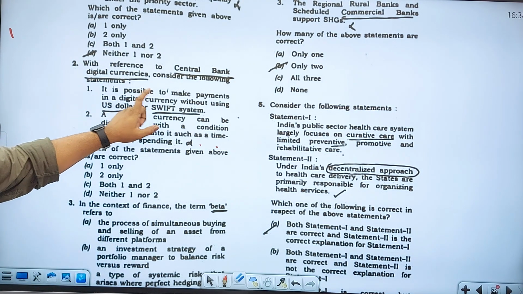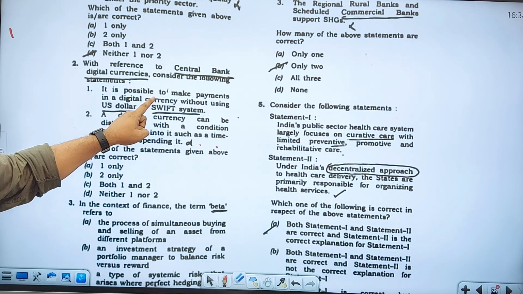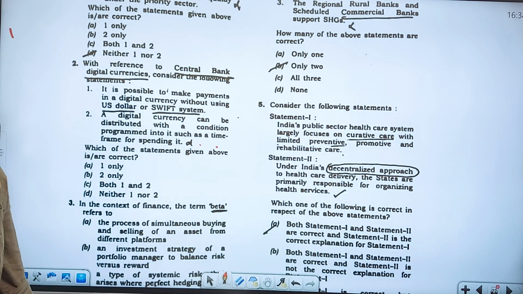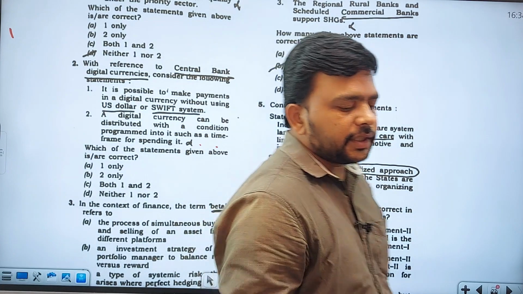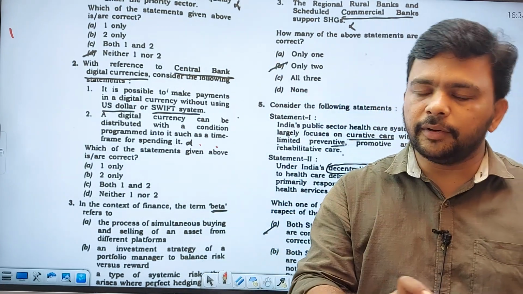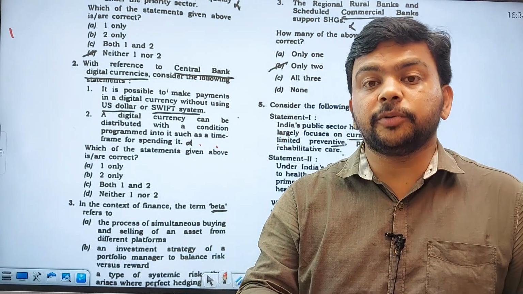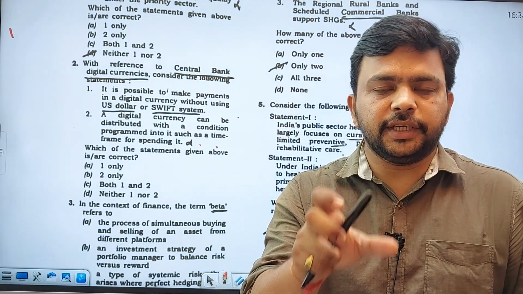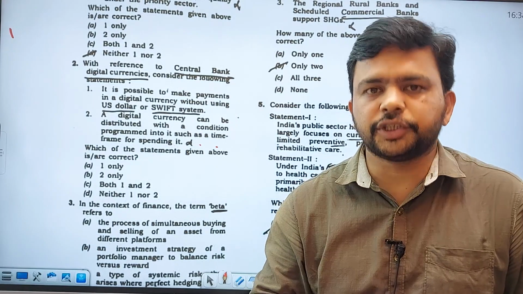It is possible to make payments in a digital currency without using US dollar or SWIFT system. Are you getting the things? Central bank digital currencies are generally designed to work in that respective central bank's jurisdiction, that is, the RBI within the Indian jurisdiction.